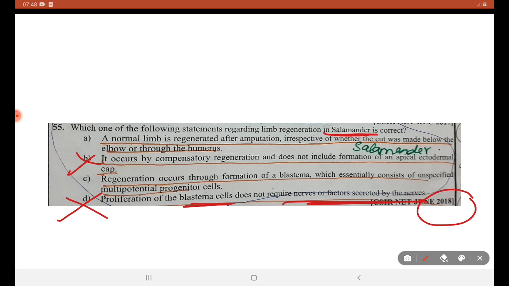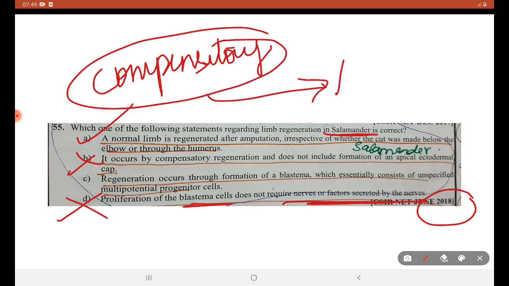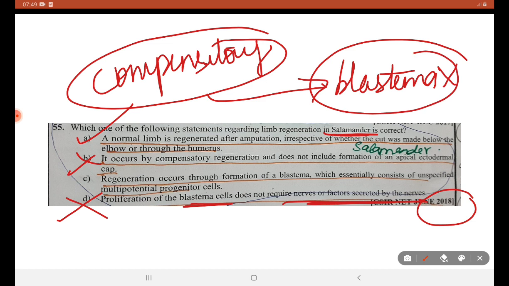Regeneration occurs after amputation irrespective of whether the cut was made below or above the elbow. This is right. Does blastema formation occur in salamander? Blastema formation does not occur in mammalian liver. We have studied that mammalian liver shows compensatory regeneration, where blastema formation does not occur. A is the right answer.